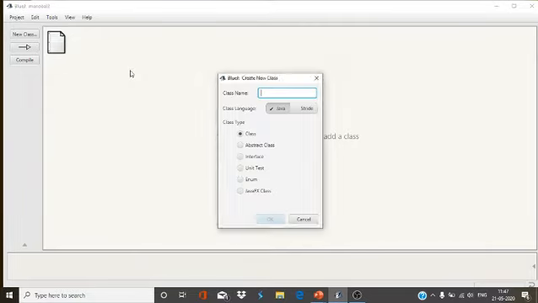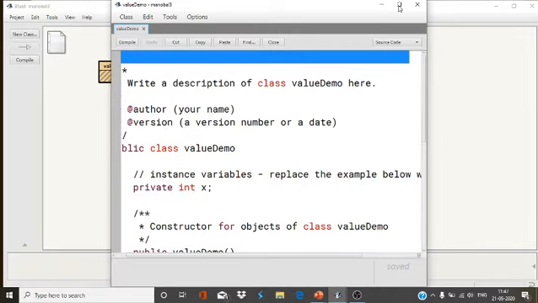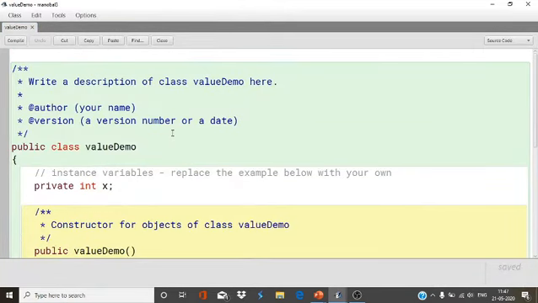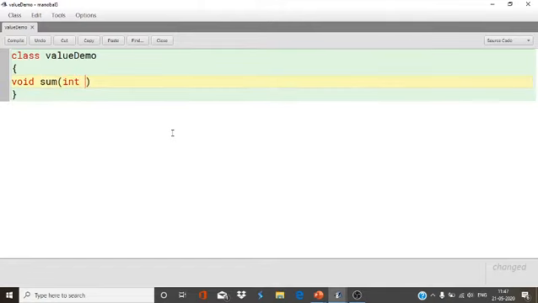New class, ValueDemo. I'm going to take a function here, void display.